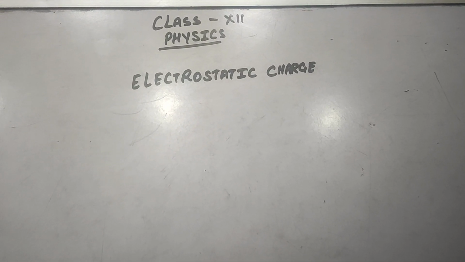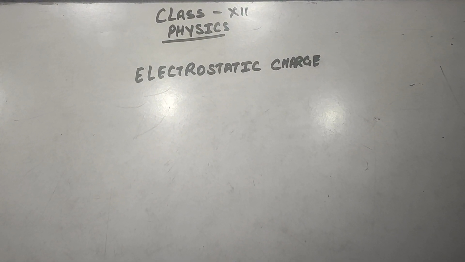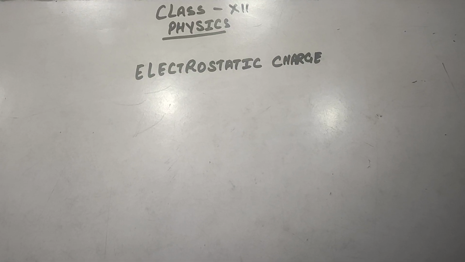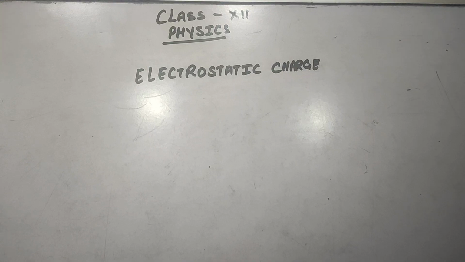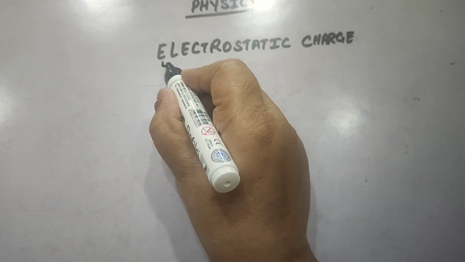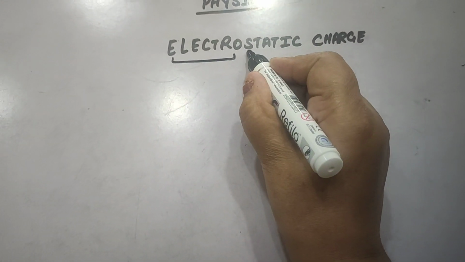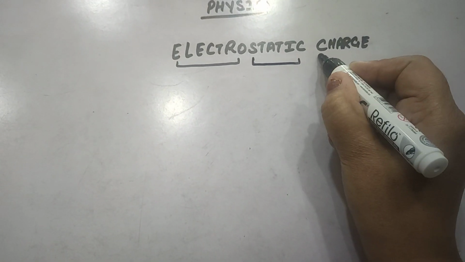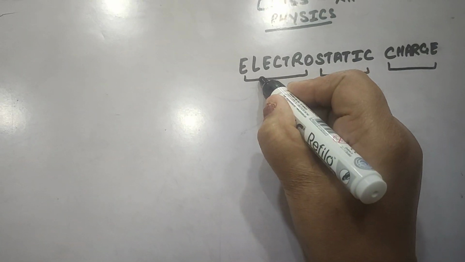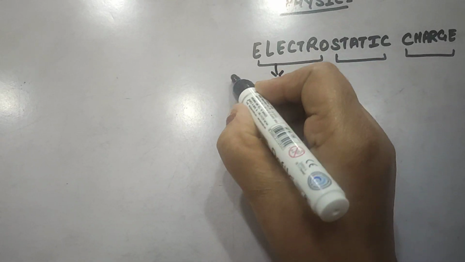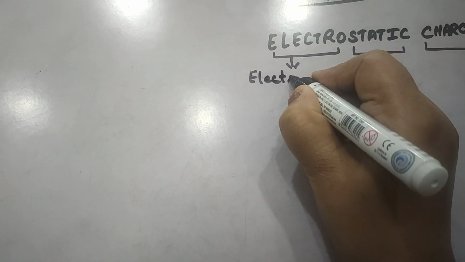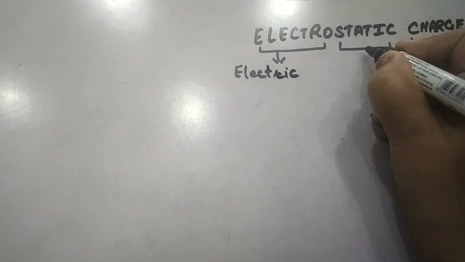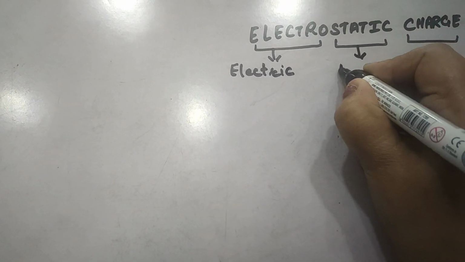Okay students, now I am going to introduce the chapter. As I told earlier, the name of the chapter is Electrostatic Charges. It is comprised of three words, that is electro, static and charges. The word electro means electric. Static means at rest.